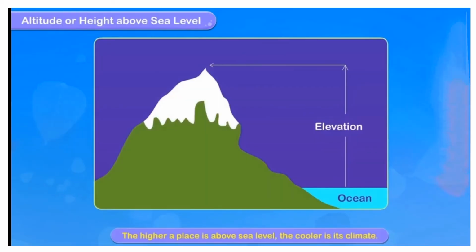The height of a place from the sea level also determines the climate of a place. The height of a place above the sea level is known as its altitude. The higher a place is above the sea level, the cooler is its climate.